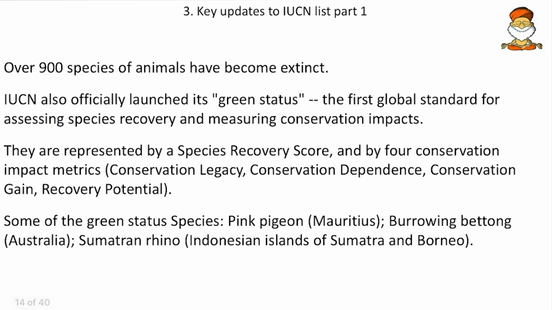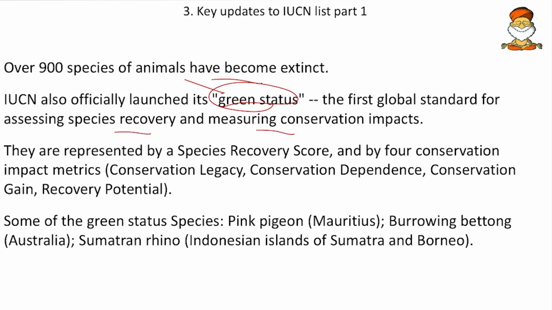Then come to the next, the key updates of the IUCN. Here, over 900 species of animals have become extinct. This is what the IUCN report says. And IUCN also officially launched its Green Status. Friends, we know that till now it was releasing the Red Data Book, and now it is the Green Status. That means the first global standard for assessing species recovery and measuring conservation impacts.